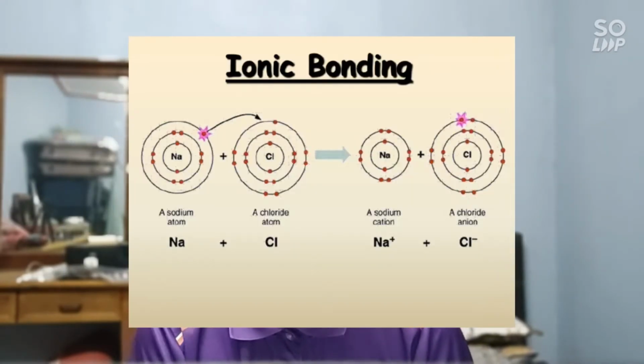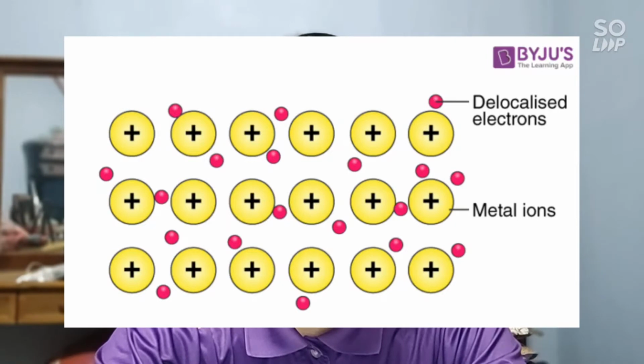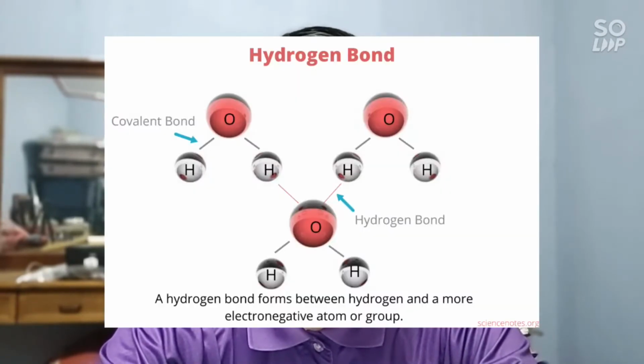Covalent bonding is a common type of bonding where two atoms share their valence electrons more or less equally. Next, ionic bonding is an electrostatic interaction between atoms that have a large electronegativity difference. Other than that, metallic bonding is a type of chemical bonding that arises from the electrostatic attractive force between conduction electrons and positively charged metal ions. Lastly, a hydrogen bond is a primarily electrostatic force of attraction between a hydrogen atom and an electronegative atom. In this presentation, my group will present to you more knowledge about hydrogen bonds.